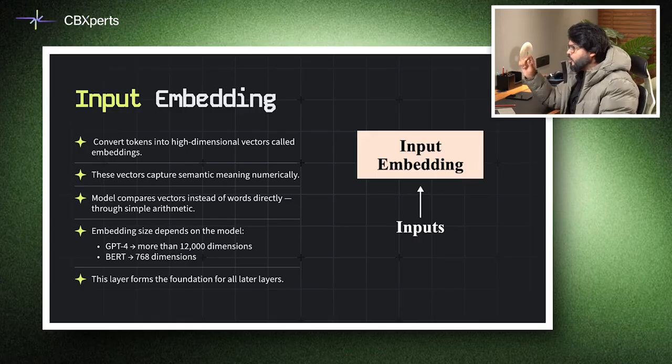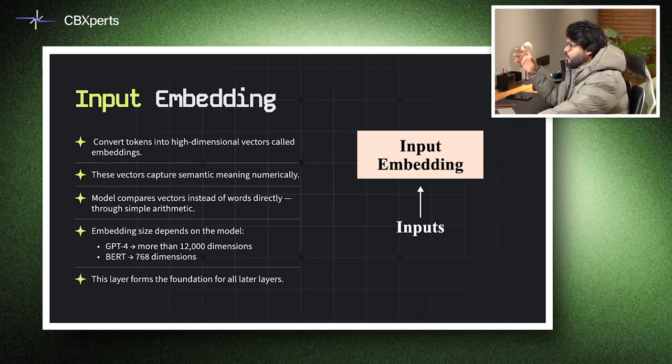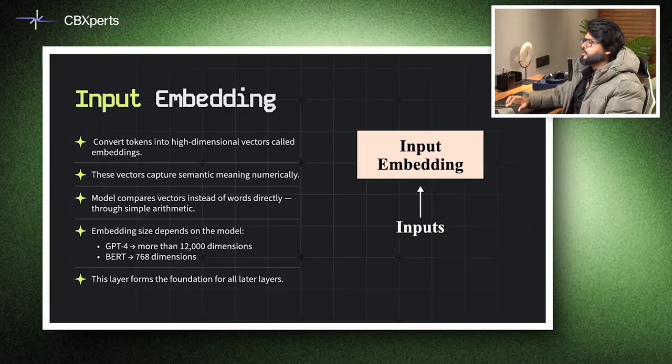Each word, subword, or token needs to be represented numerically. The embedding layer converts tokens into high-dimensional vectors. These vectors capture semantic meaning. Words like king and queen or Chennai and Tamil Nadu sit together in the same related word space. Models operate on vectors rather than text, allowing simple arithmetic on meanings. The embedding size depends upon the model. BERT uses 768 dimensional vectors, while larger models like GPT-4 exceed 12,000 dimensions or even more now. You can think of embeddings as the memory of the network. They shape themselves to represent meaning.